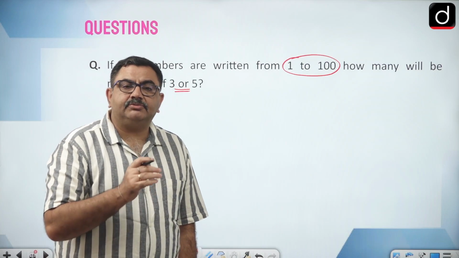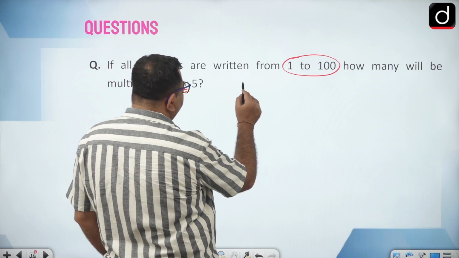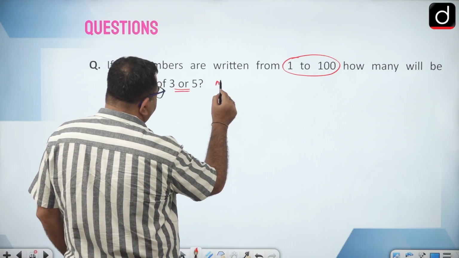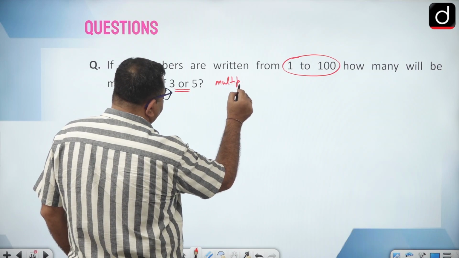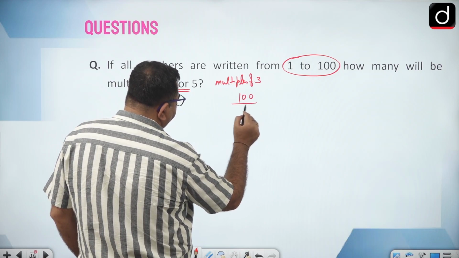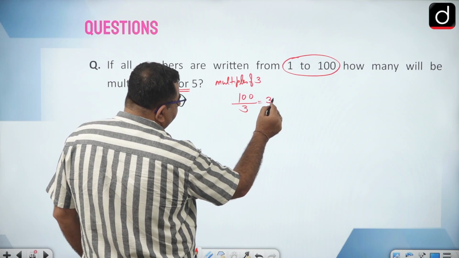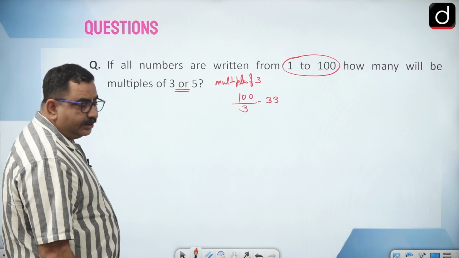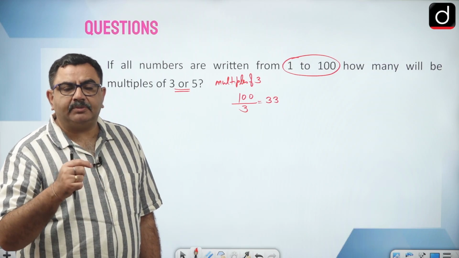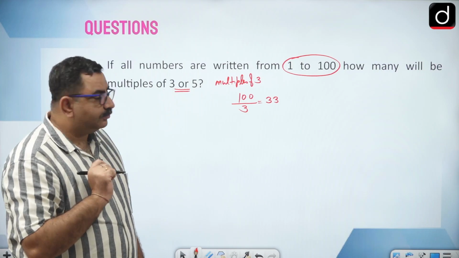We divide 100 by 3 and see how many times 3 comes completely: 33. So 33 complete multiples will be there, from 3, 6, 9 till 99.